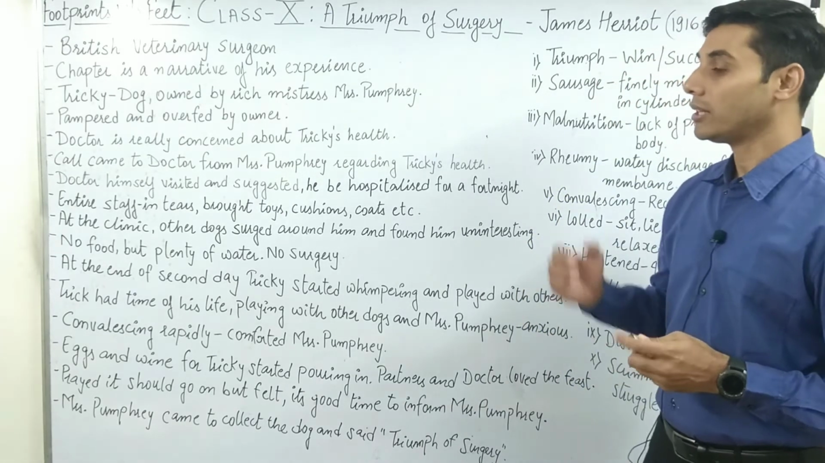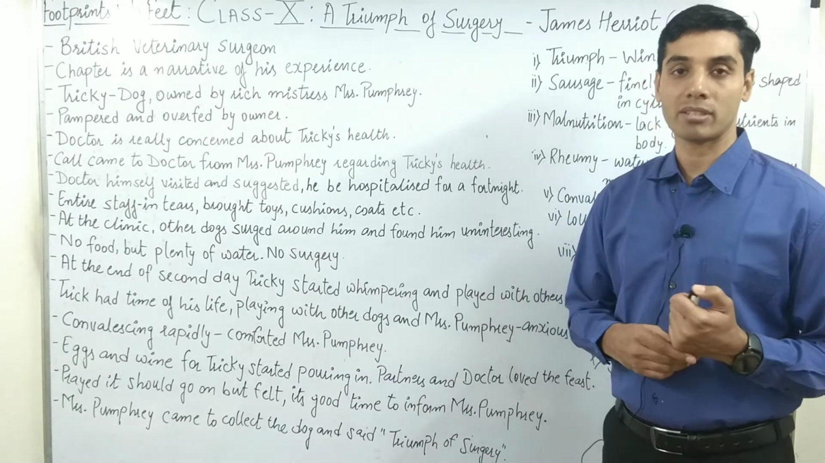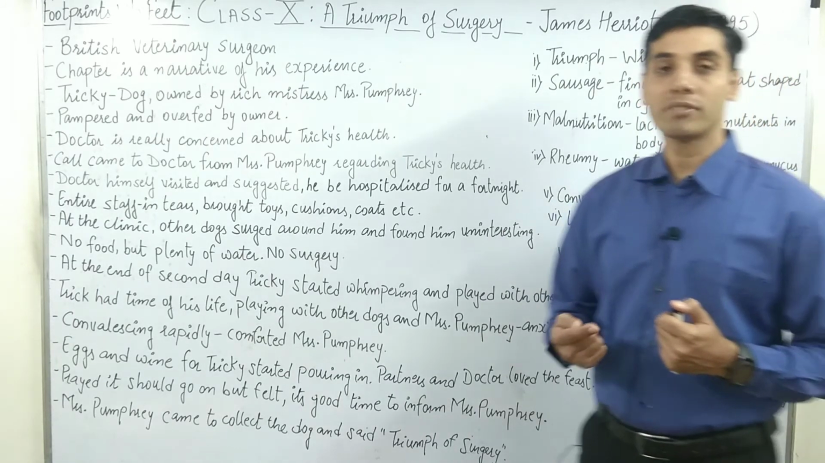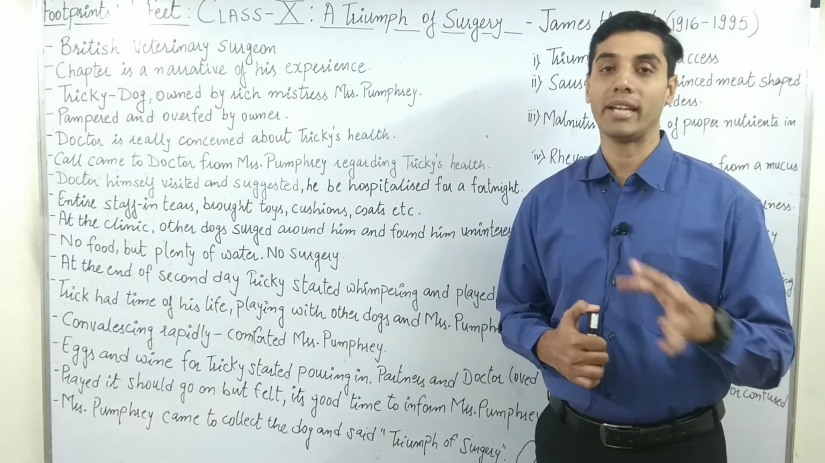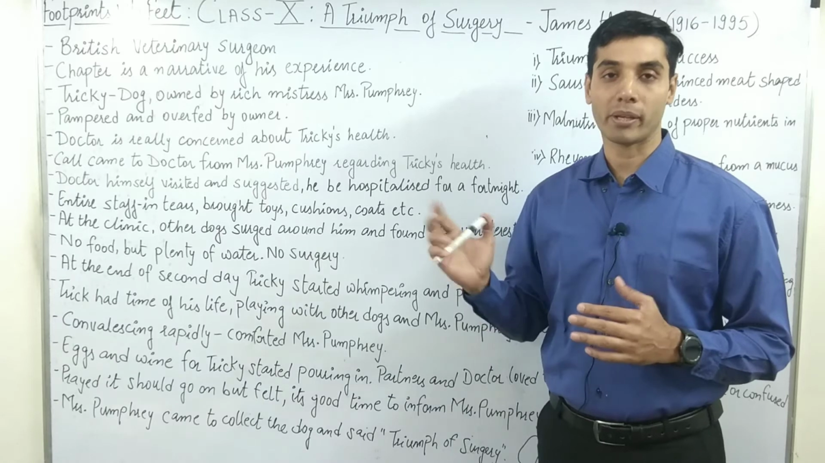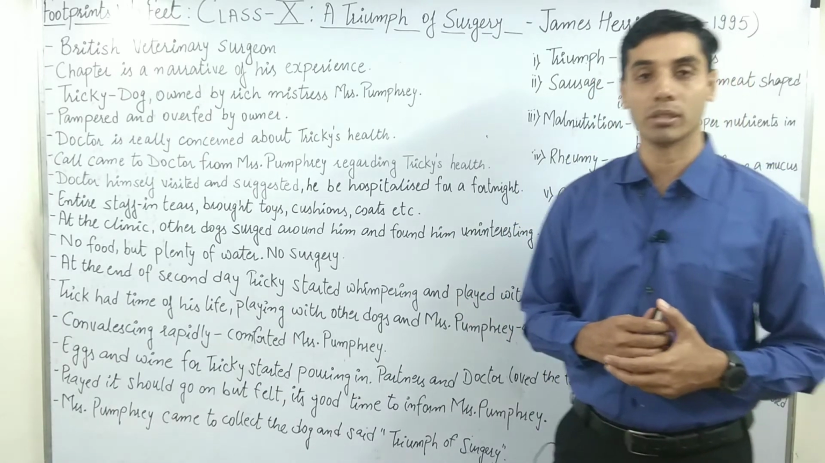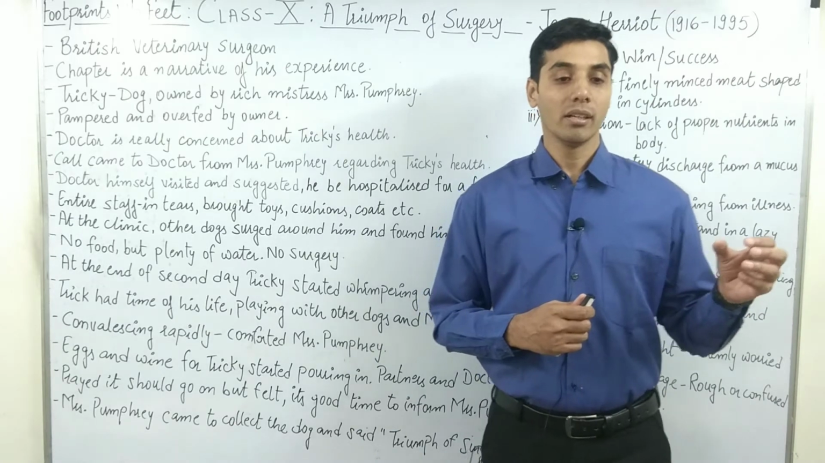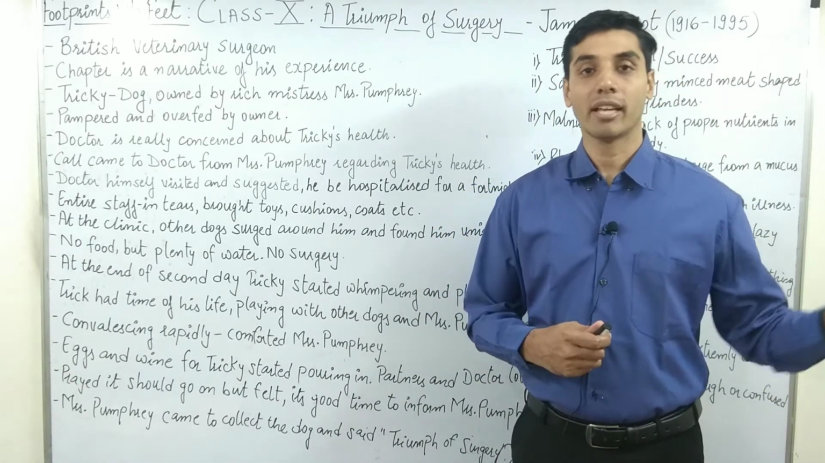Now, Mrs. Pumphrey just loves this dog like anything, whose name is Tricky, and because of this sheer love, this extra love, she keeps on overfeeding this poor pet. Why am I saying the words poor pet? Because in the first paragraph itself, or I think in the second paragraph, you would find the words when this doctor is just passing over, and he sees that Mrs.